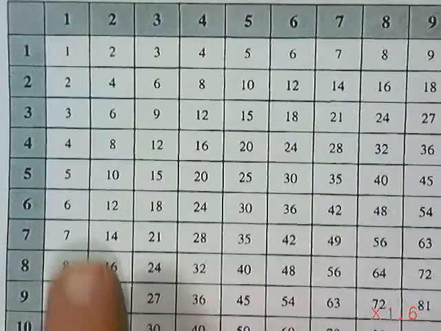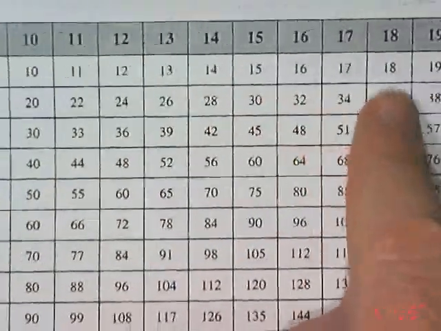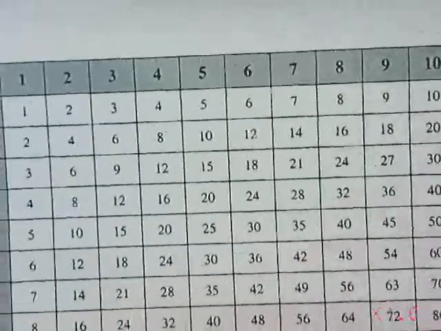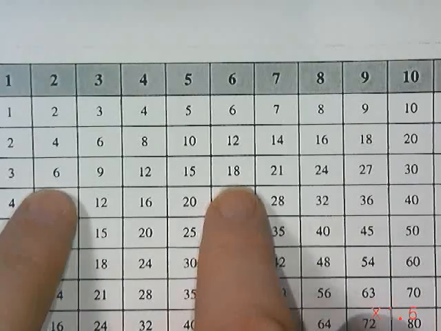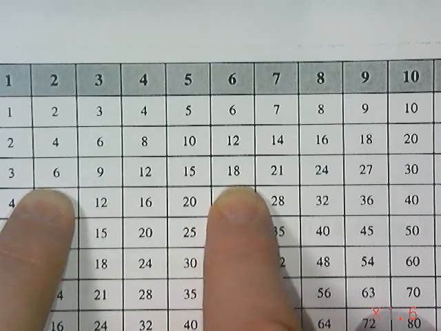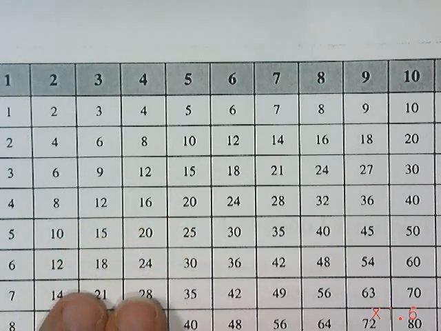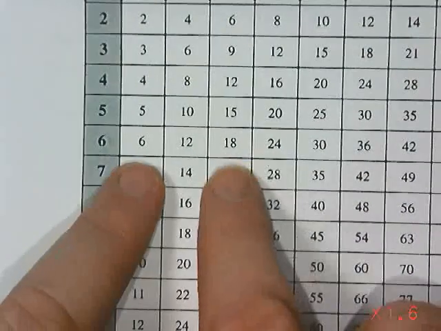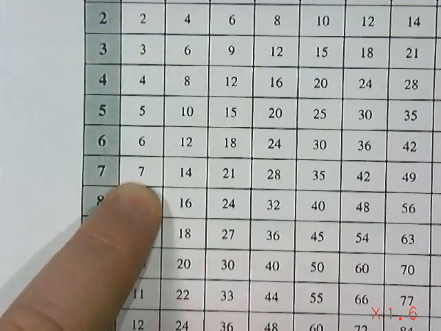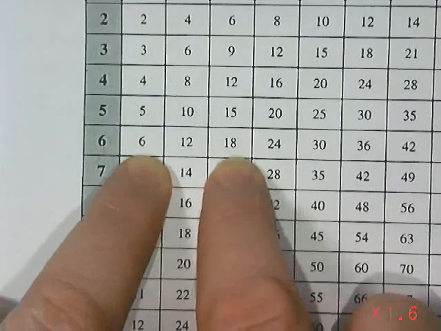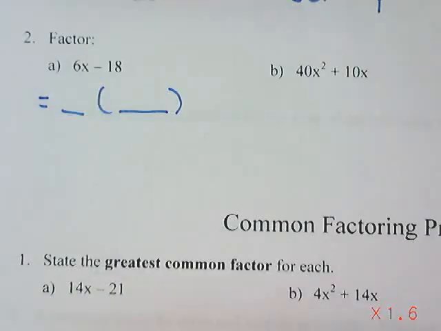So I am looking for a row that has 6 and 18 in it. I see 6 and 18 showing up in row number 1. I see 6 and 18 showing up in row number 2. I see 6 and 18 showing up in row number 3. I do not see them in 4 or 5. Oh, I do see 6 and 18 showing up in row number 6. And then after that, the numbers are bigger than 6, so I know that I need to stop. So I think here 6 and 18 both divide by 6. So their greatest common factor is going to be a 6.